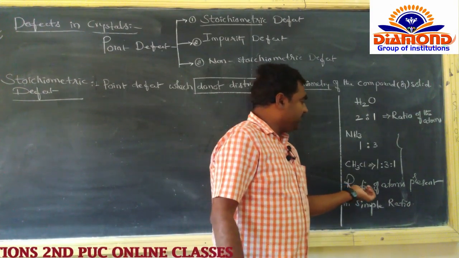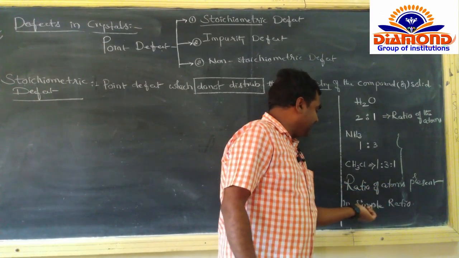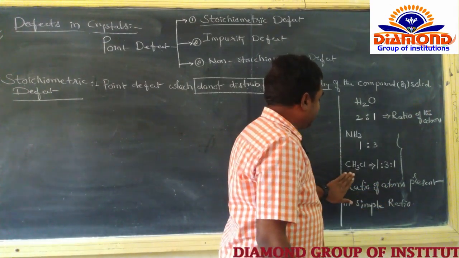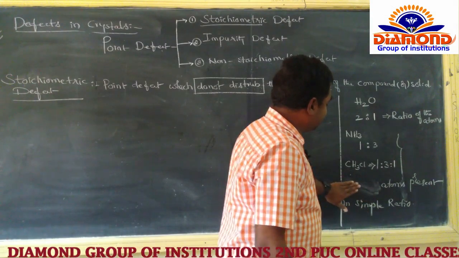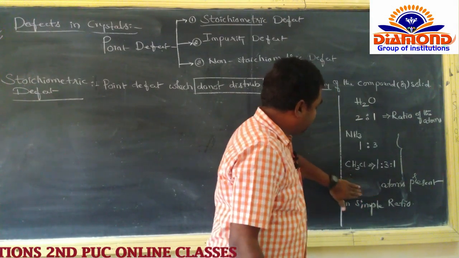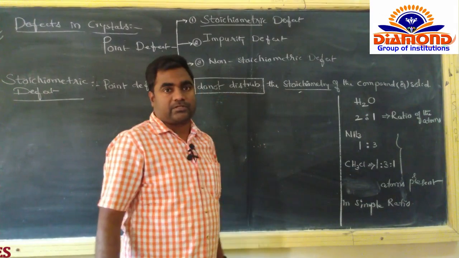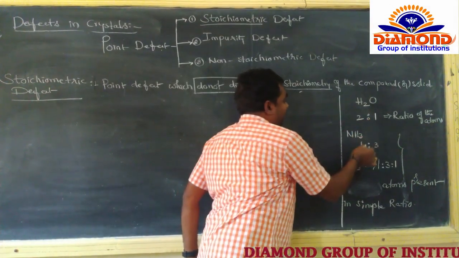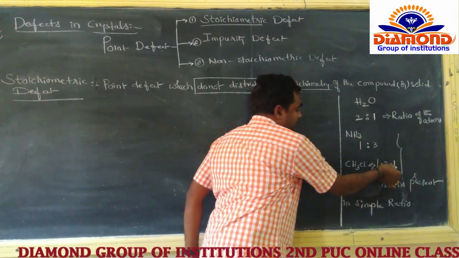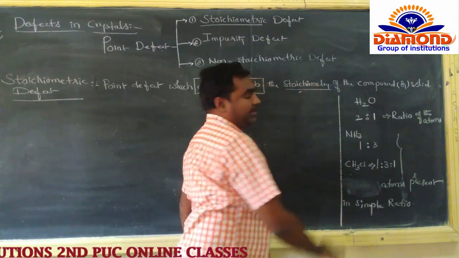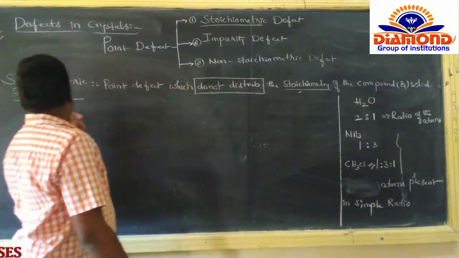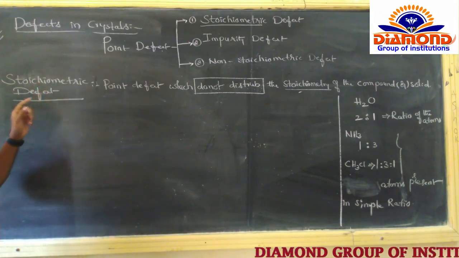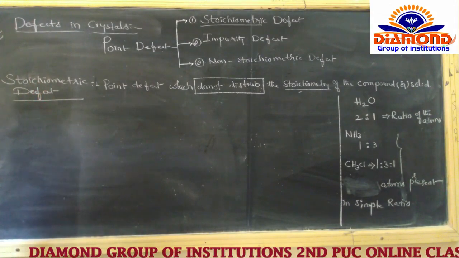So the compounds in which the atoms are present in simple ratio, those are called the stoichiometric compounds. Here, 2:1, 1:3, 1:3:1, that is called a stoichiometric compound. Now the stoichiometric defect is again classified into 4 types.